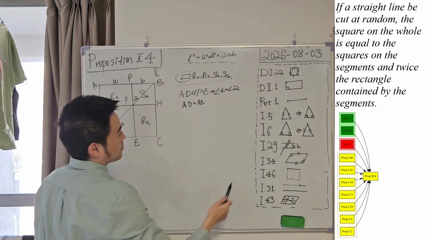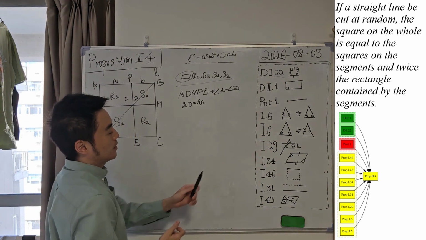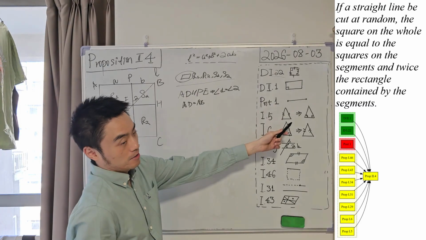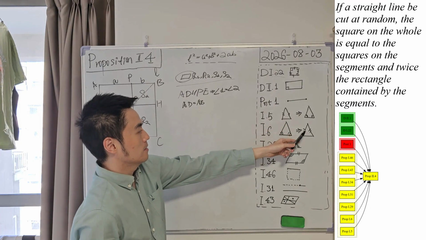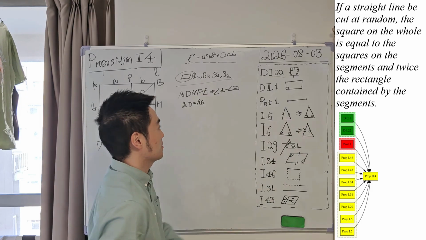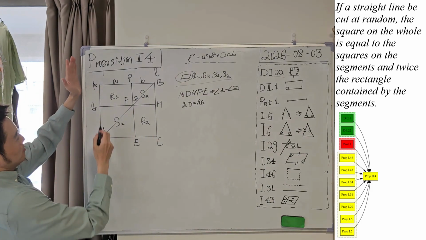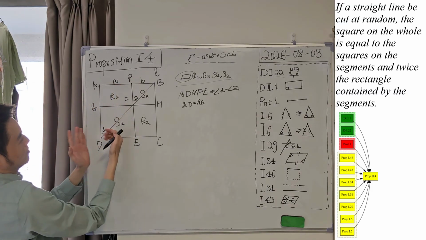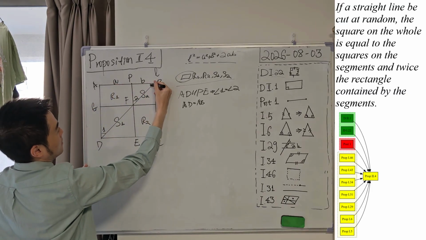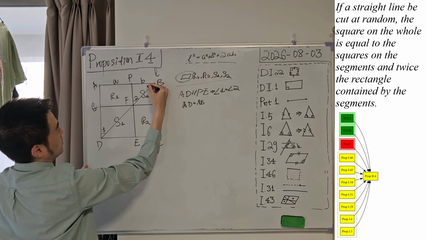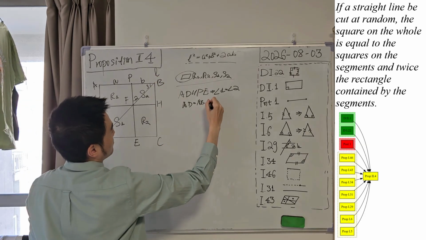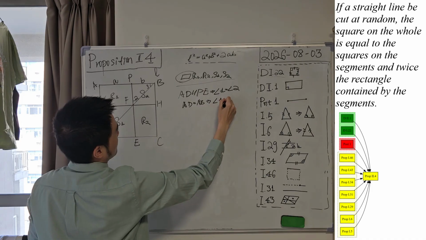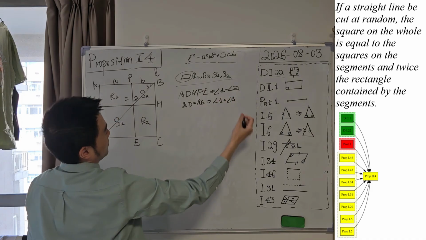And if we recall proposition 5 from book 1, in a triangle, if it is isosceles, two sides are equal, then the related two angles are also equal. Okay, so pay attention to this triangle ADB. These two sides are equal, so related angles are equal. Let's mark it as angle 3. So we have angle 1 equal to angle 3, great.